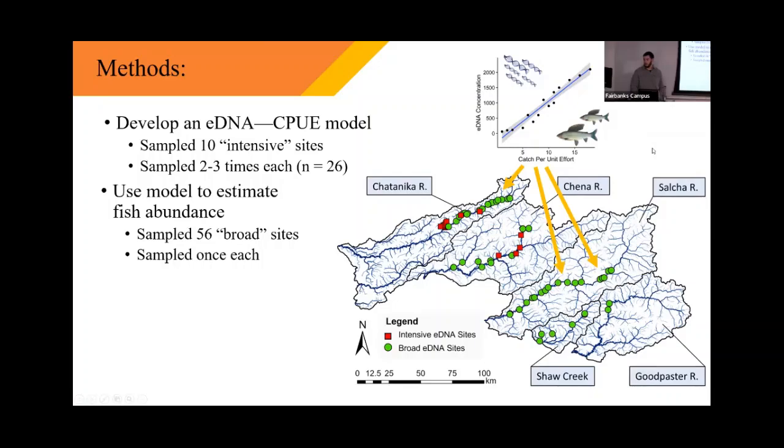I also collected eDNA at these other sites that I'm calling broad sites. Here we only sampled eDNA, and we only sampled these once throughout the summer. And these are the tributaries throughout my study area that I'm hoping to use that model to predict fish abundance to.